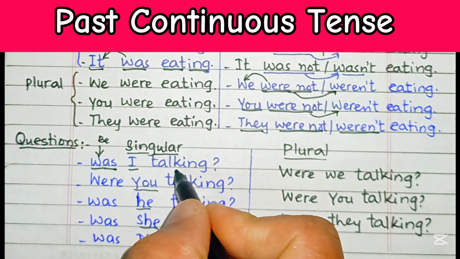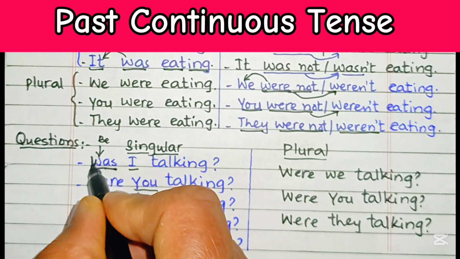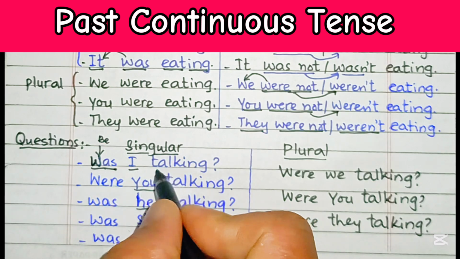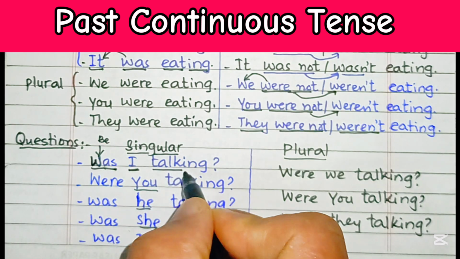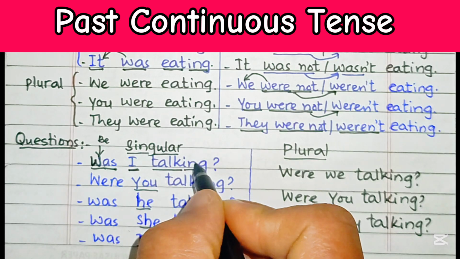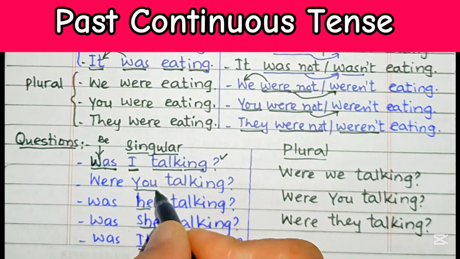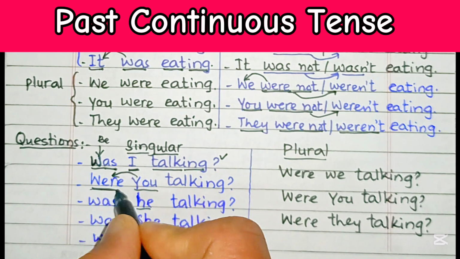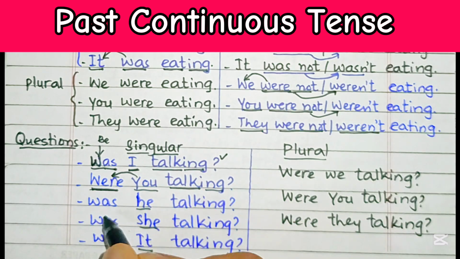Was I talking? Remember one thing, notice one thing, that this is to be started with a capital W. Was I talking? Verb be followed by subject, then main verb talk, and then it has an ing ending with a question mark. Were you talking? Now the subject and then the matching verb be. Were you talking? The main verb with ing ending.